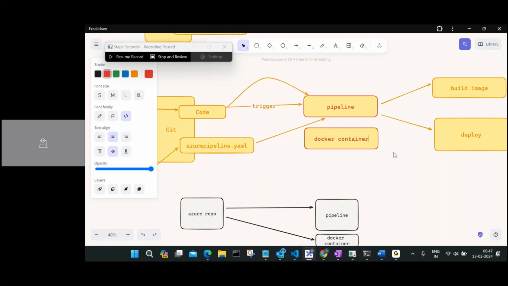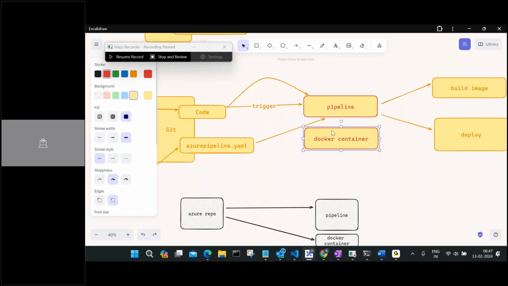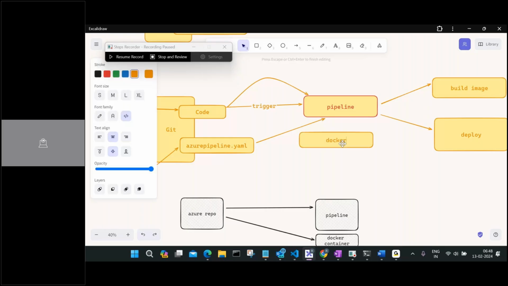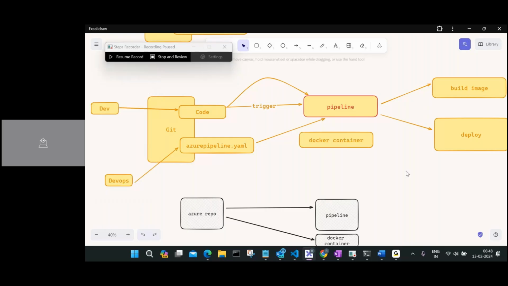First it downloads the code, then it runs the pipeline, running every step you have mentioned here one by one. Once everything is done, build is done, deploy is done, this will get deleted. Your YAML file becomes the source of truth. Every time you run, it will create the same thing again, start creating a Docker container, and run again, no matter how many images you are going to create.